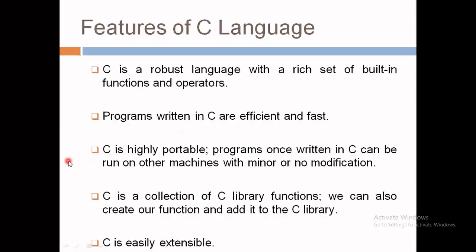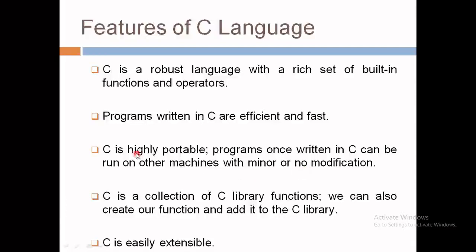Then one more feature: C is highly portable. That means programs, once we write them in the C language, can be run on other machines, or other computers, with minor or no modification. That means we can run a C program from one computer to another with few changes or without any modification.